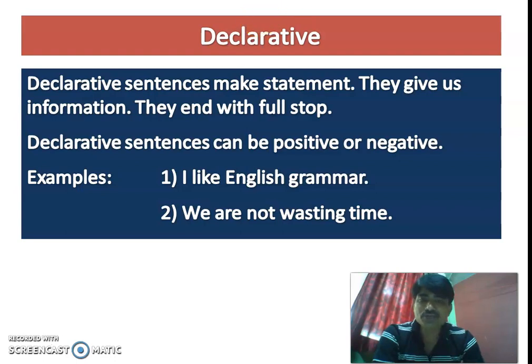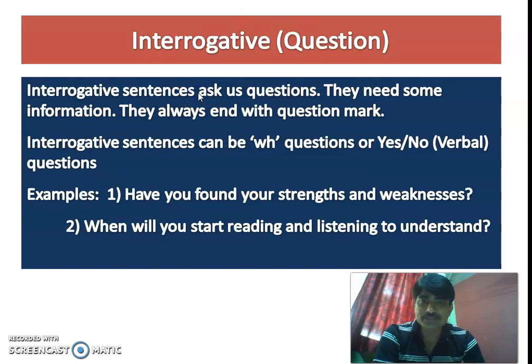And that's why we are going to learn the types of sentences. The next type is interrogative sentence. Interrogative sentences means questions. Now there are 2 types of questions over here. In interrogative sentences, they ask questions. Sometimes the answer is sought in the form of yes or no, or sometimes more information is asked.